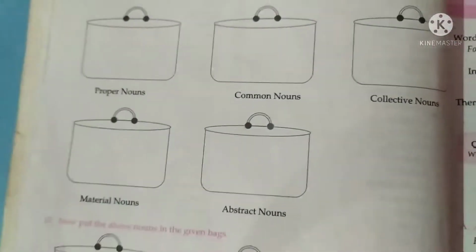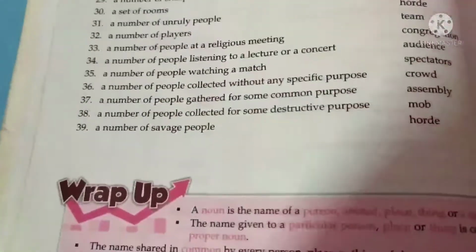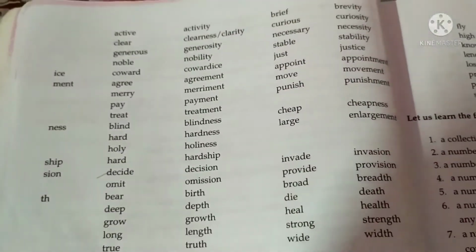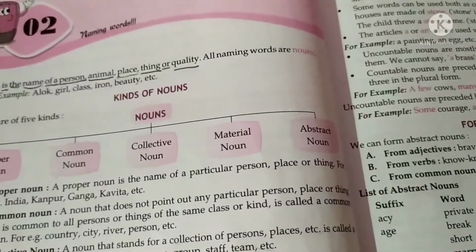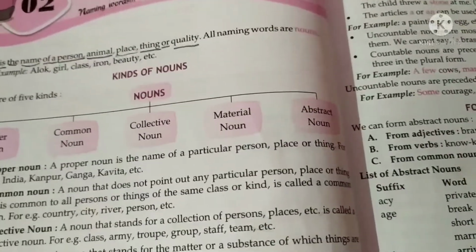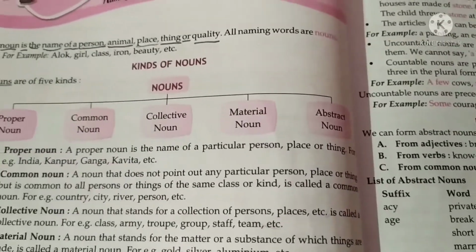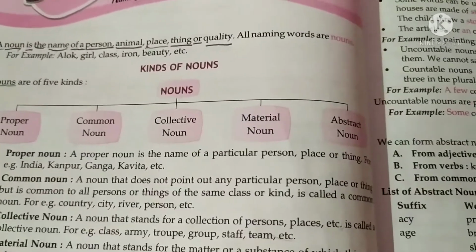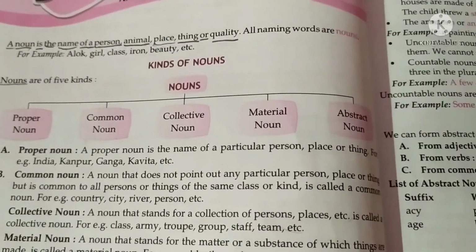I have not given adjectives, only a few chapters: sentences and nouns I have given to you for your UT first. Both chapters are very easy, so see all the things carefully and complete them. Till then, after you complete this, I will send you some questions, and you prepare for that. Next video, second revision, I will give you later.